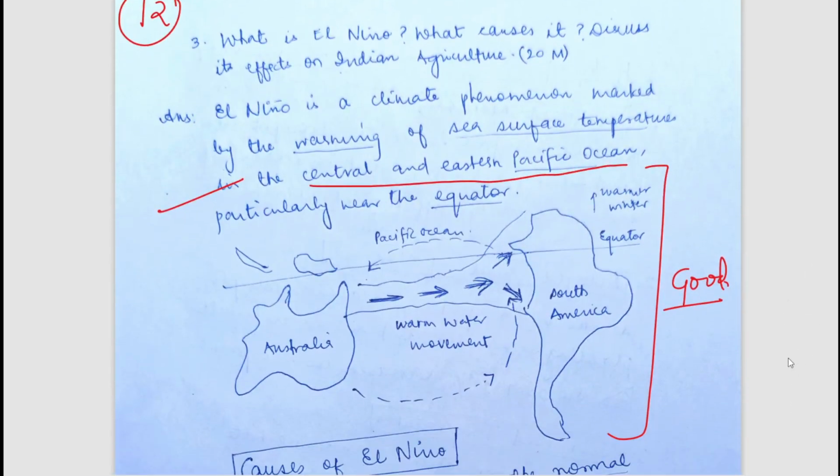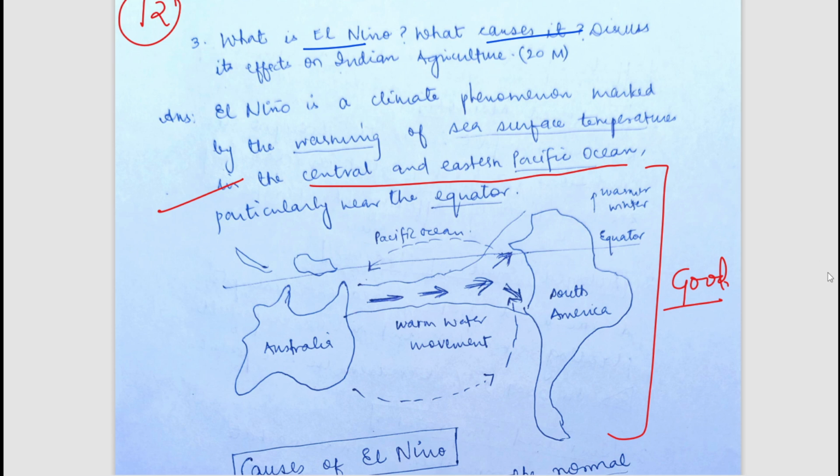The next question is, what is El Nino effect? Discuss what causes it. Discuss its effects on Indian agriculture. Okay, so I think this is a normal environment question, a normal question of geography, although it has been mentioned in the agriculture optional syllabus also, and this question has been asked previously in agriculture optional papers. So I think instead of saying that it is for agriculture optional, every student preparing for UPSC should know these basic facts and basic concepts of geography, so that they can write these types of answers.